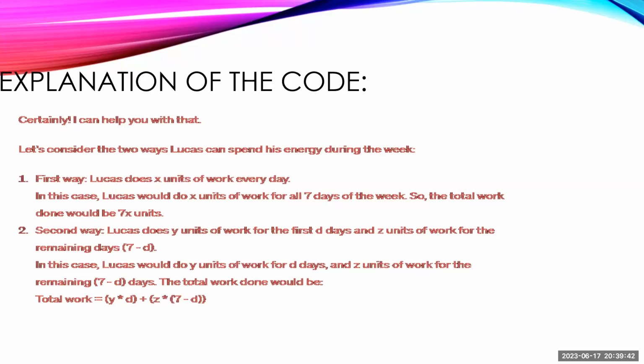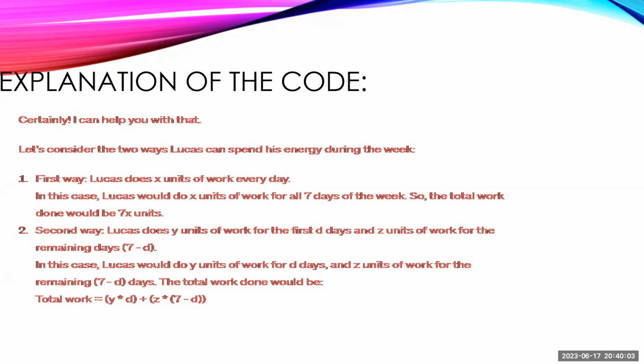Explanation of the code. Let's consider the two ways Lucas can spend his energy during the week. First way, Lucas does X units of work every day. In this case, Lucas would do X units of work for all 7 days of the week, so the total work done would be 7x.